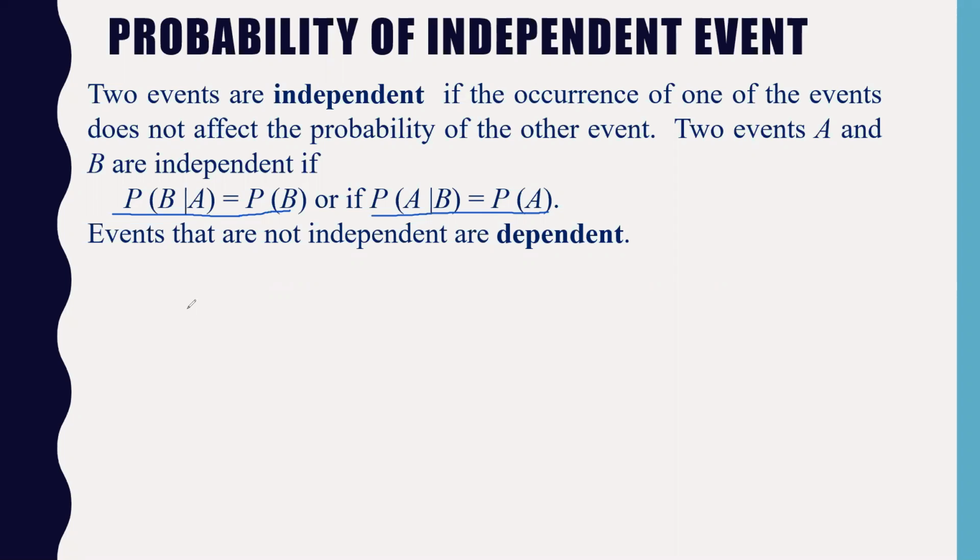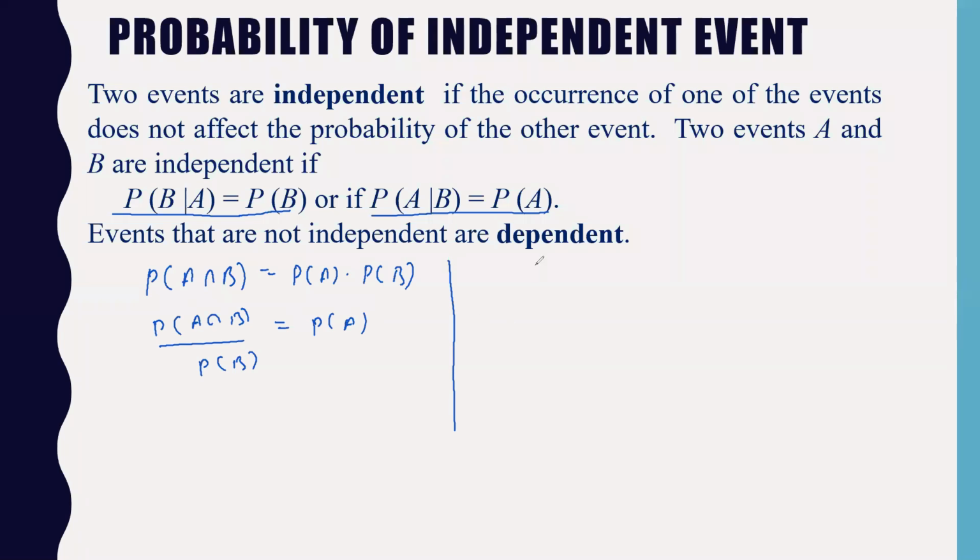From the independent event, previously we had seen the formula: probability of A intersection B is equal to probability of A into probability of B. This is the formula we have seen for independent events. So I have told you that probability of A intersection B, taking the probability of B in the denominator, is equal to probability of A. You have got it. Okay.